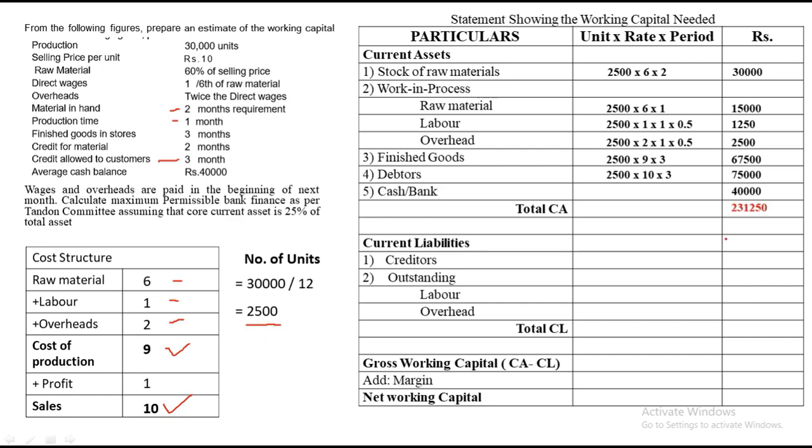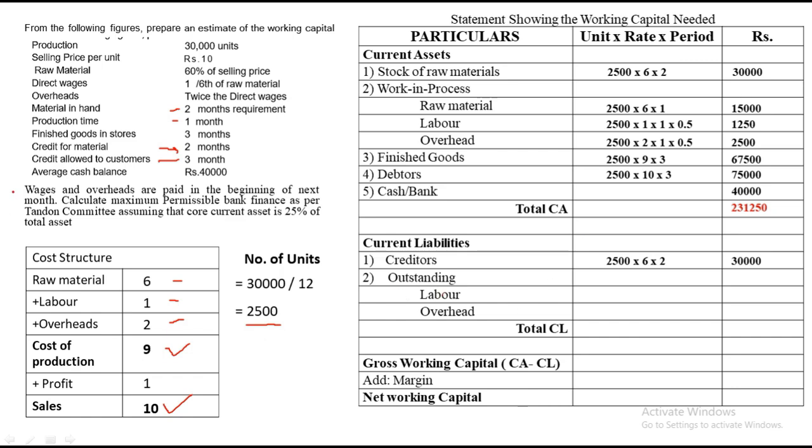Now we jump to the second part, that is current liability, under which we have to first find the value of creditors. Under creditors, number of units is 2500. The rule was creditors are always taken on raw material, which is rupees 6. So it will be 2500 into 6 into credit for material. These are suppliers. Credit for material is 2 months. So we will take this as 2500 into 6 into 2, which comes to 30,000.